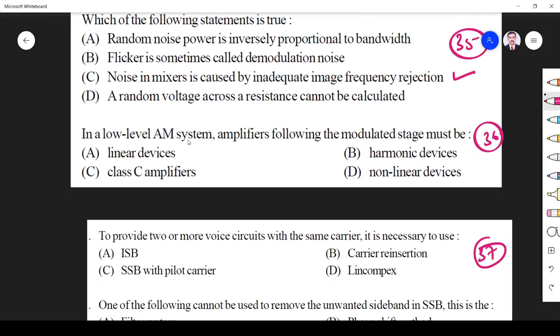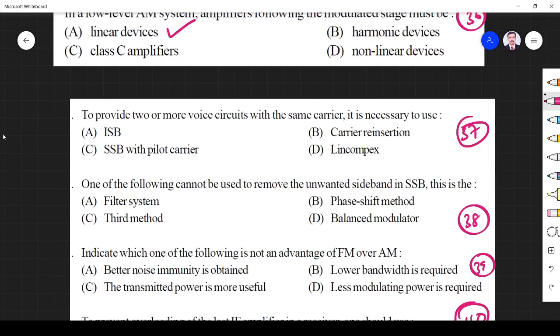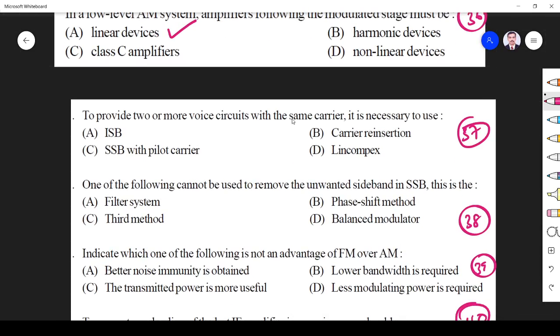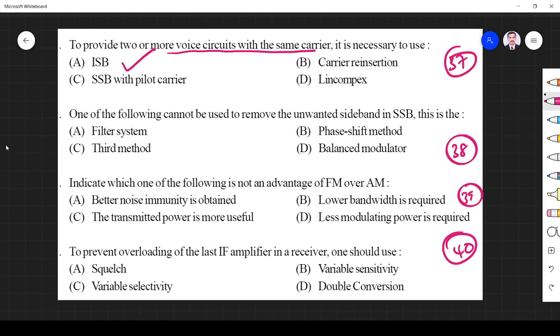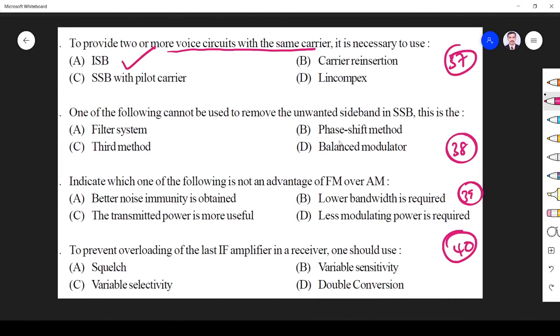Okay, next, in a low-level AM system, amplifiers following the modulator stage must be linear devices. That is very important, right? It should be a linear amplifier. To provide two or more voice circuits with the same carrier, it is necessary to use ISB, right? Next, which of the following cannot be used to remove the unwanted sideband in SSB? That is the balanced modulator.